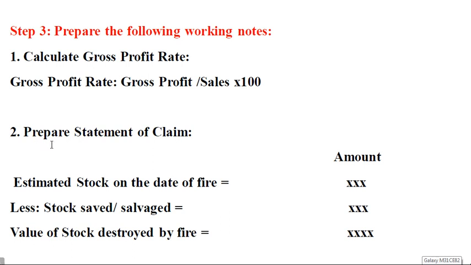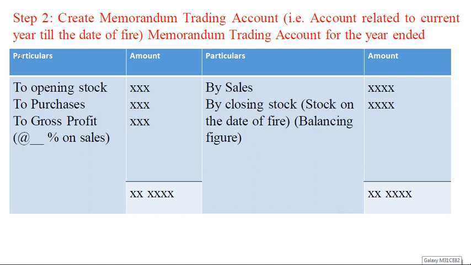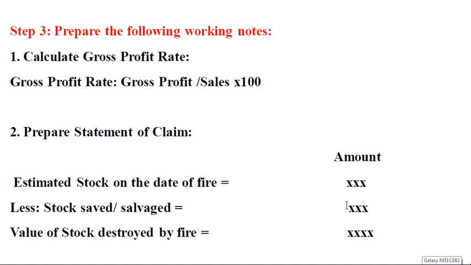What we have to prepare is the estimated stock on the date of fire, that is the closing stock. We write here the closing stock, less stock saved. What is stock saved? Suppose the estimated stock when the fire took place was 1 lakh rupees, and 20,000 rupees was saved from the fire. What is lost?